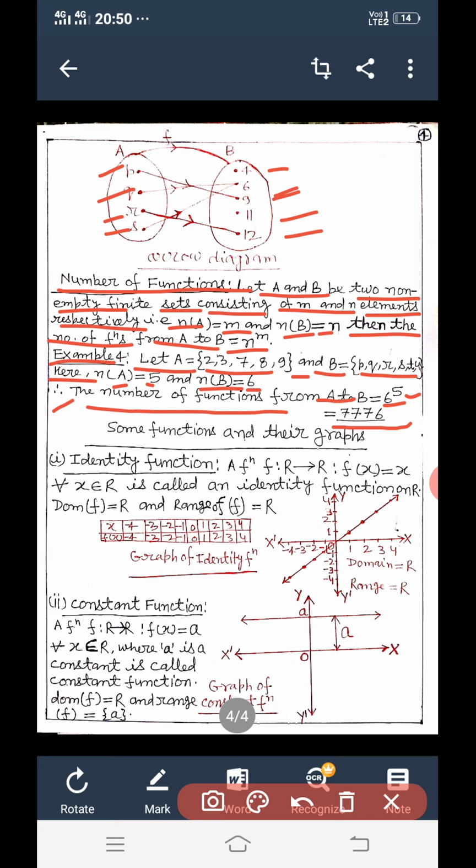Now we discuss some functions and their graphs. First function, the identity function.